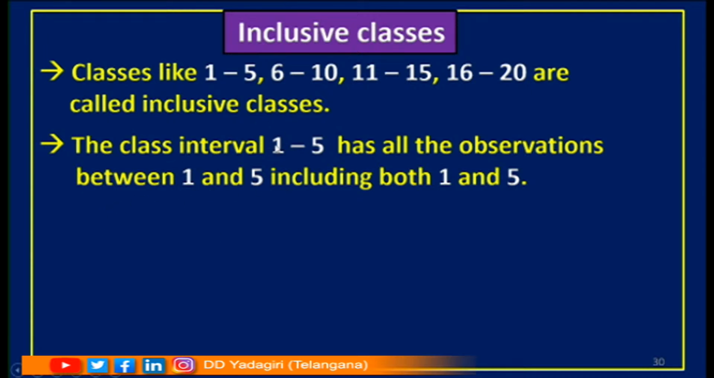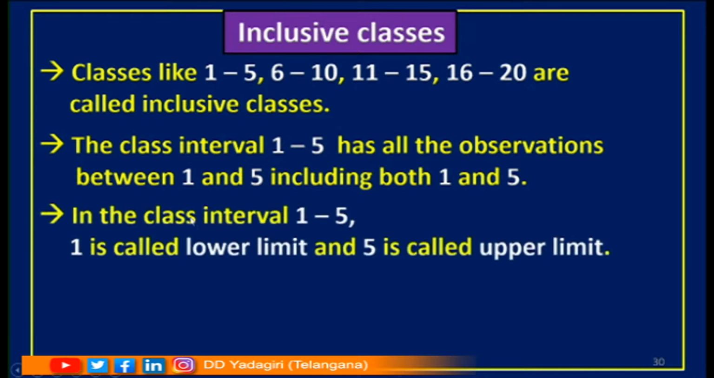Children, try to understand here. If I take a class here 1 to 5, all observations between them should be taken, including both 1 and 5, means 1 should be taken and also 5 should be taken. As both these limits are included in the same class, we are calling the classes inclusive classes. In the class interval 1 to 5, 1 is called lower limit and 5 is called upper limit.